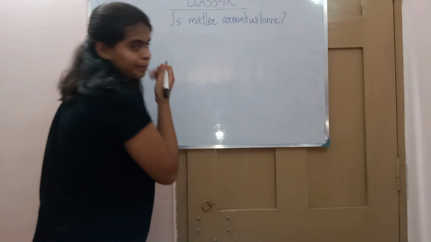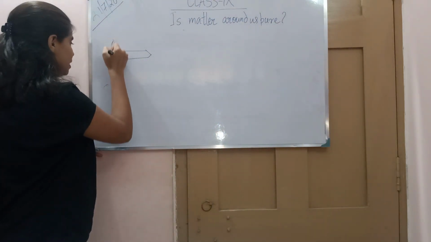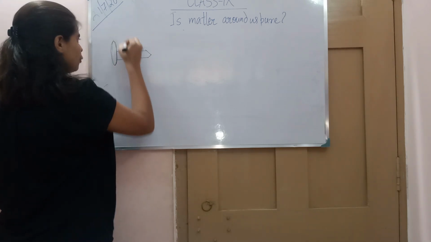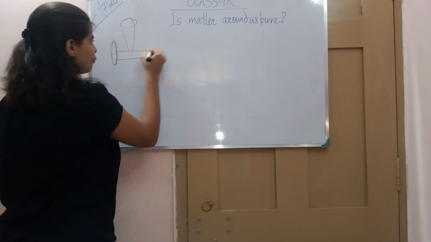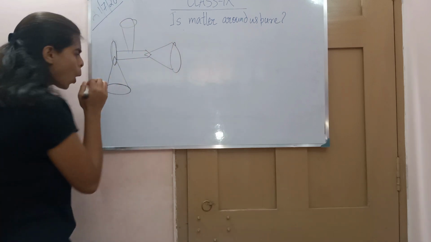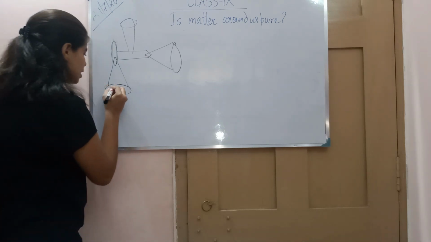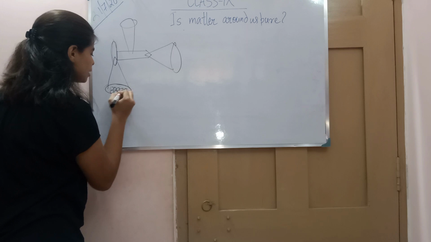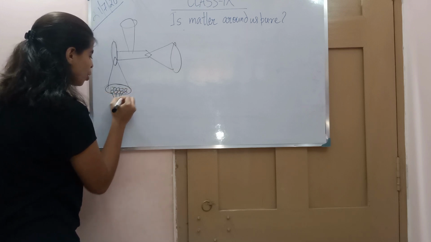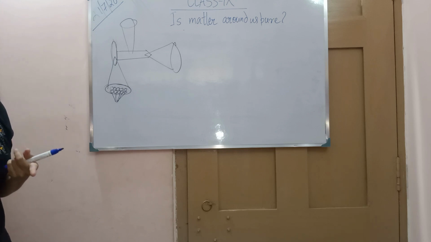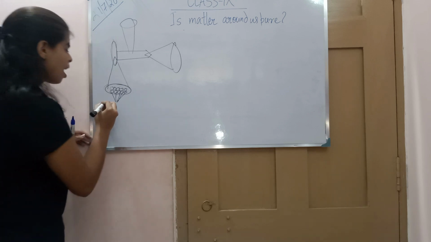Let's take iron. As you can see, this is an iron nail. If you look closer, at any point, here or here, in all parts you will see small particles, and these small particles contain small atoms, and these atoms are all of only one kind. And what is that? Iron atom.